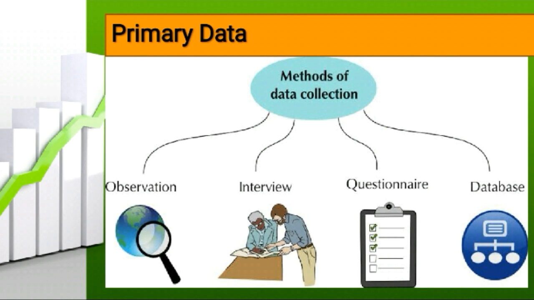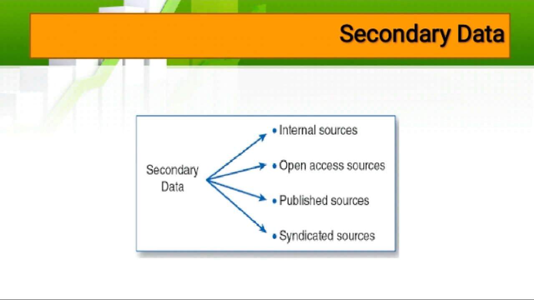This is primary data. Secondary data, in the sense, is already cooked, already made by someone else. It may be taken from internal sources, open access sources, published sources or syndicated sources. In the sense we are taking some data from the internet or previous years' reports, previous years' articles, like that we are getting certain data as secondary data. These are the two types of data we are collecting. One is primary data, raw data, and the second one is secondary data.